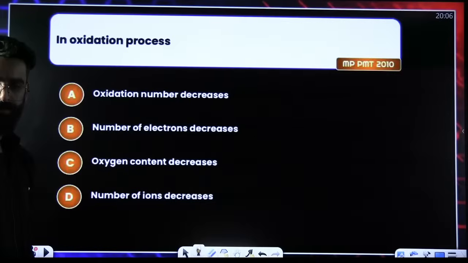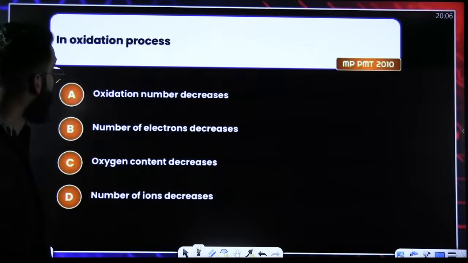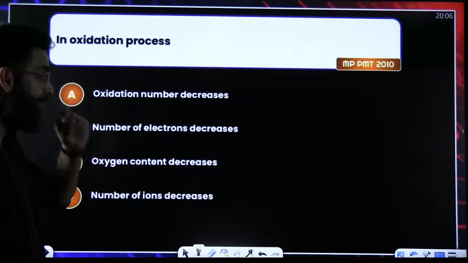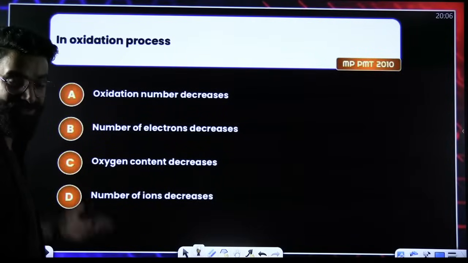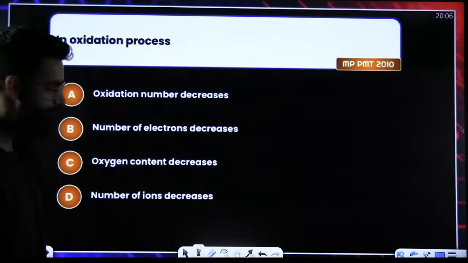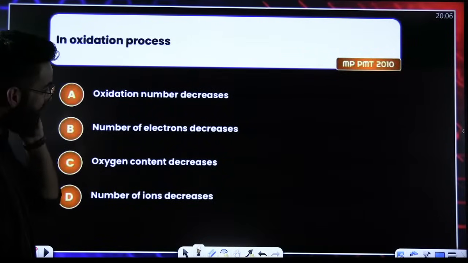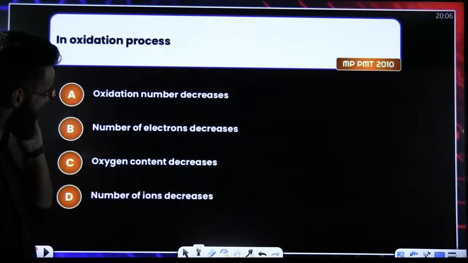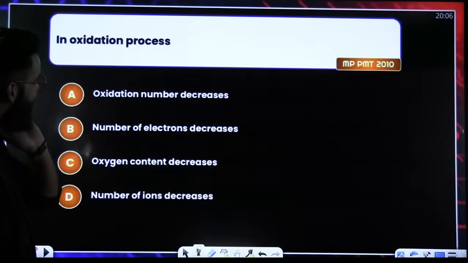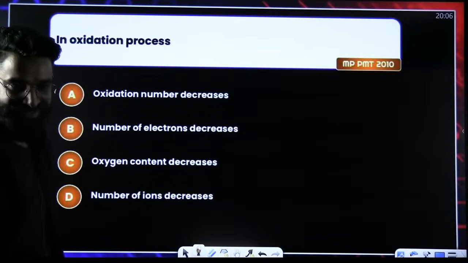One basic question. Tell me the answer of this particular question. In the process of oxidation, what happens? In oxidation, oxidation number increases. Right, guys? Tell me the answer.